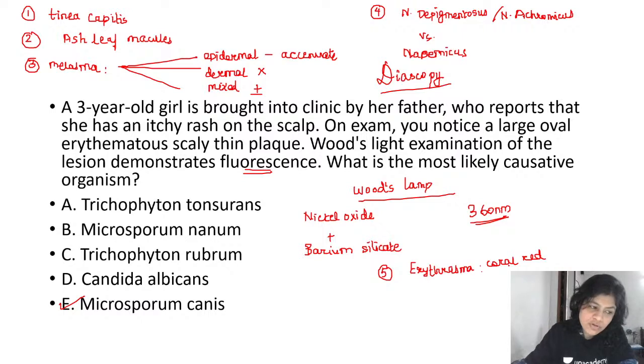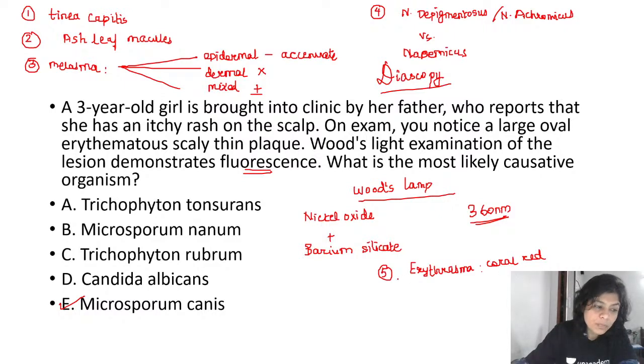Pityriasis versicolor may also look like pigmented macules in the axillae, and even erythrasma can look the same. To differentiate the two, you can use a Woods lamp. In pityriasis versicolor, because of the release of pityriolactone, there will be a pale yellow or a pale green fluorescence. So remember, in erythrasma it is coral red fluorescence, while in pityriasis versicolor it will be a pale yellow or pale green fluorescence.